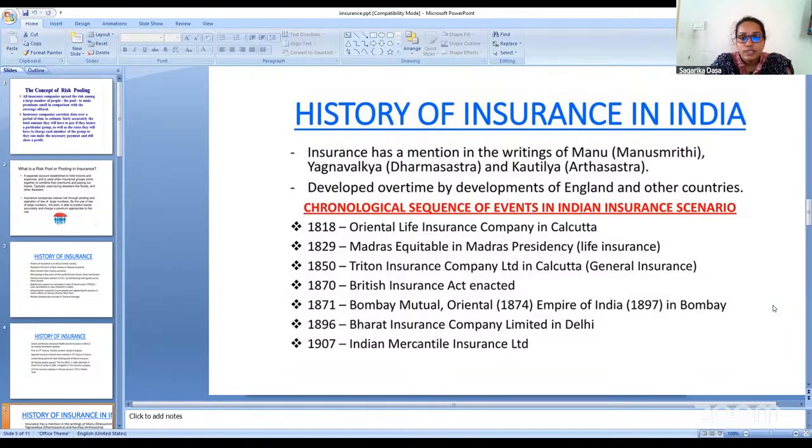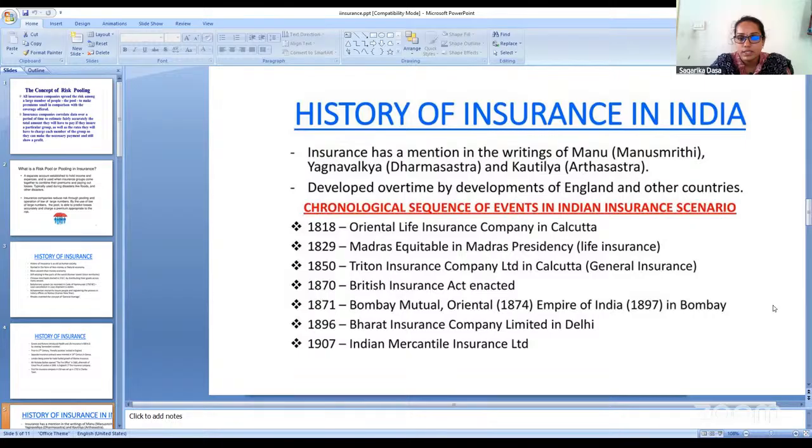Now, chronological sequence of events in the Indian scenario: in 1818, we started with Oriental Life Insurance Company in Calcutta. In 1829, Madras Equitable Life Insurance Company in Madras Presidency. In 1850, Triton Insurance Company Limited in Calcutta.